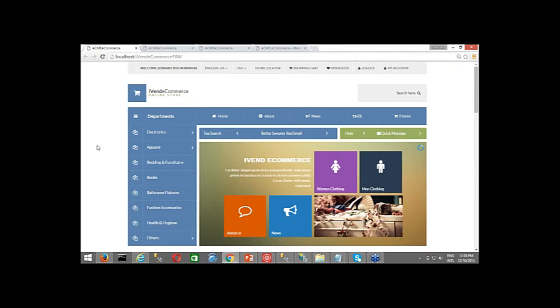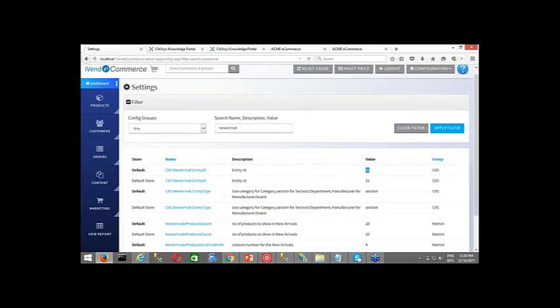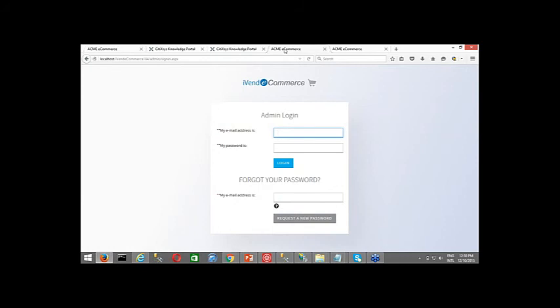This skin has a capability of providing you several CSS files, and also you can create your own CSS by just copy pasting the CSS file, giving it a name, and changing the hexadecimal color code in the CSS file. So let me open the admin console for this so that I can make you understand. Let me log out from my current Ivanti Commerce and go to the skin 104 admin console. I'll be using several logins, and I have given them names with the help of the skin ID so that I can show you in a proper way.